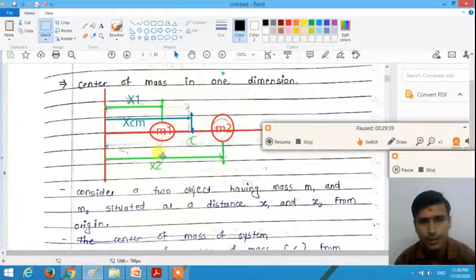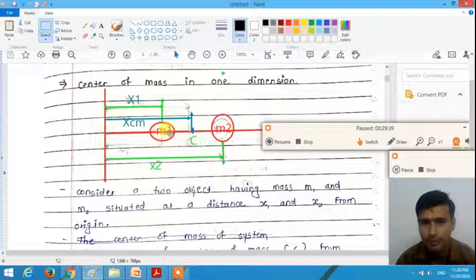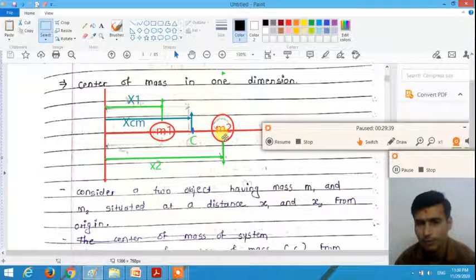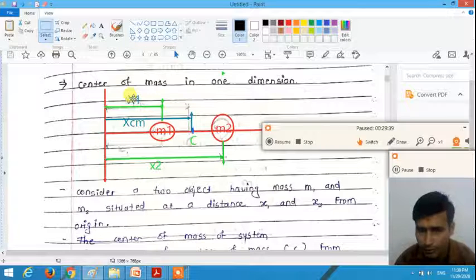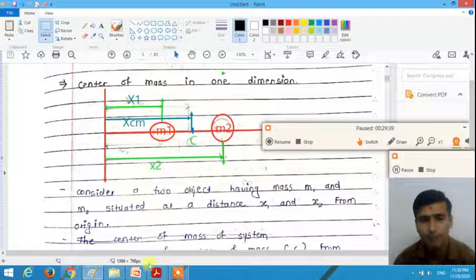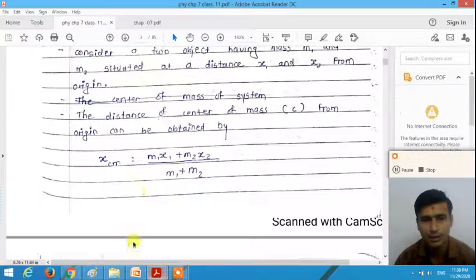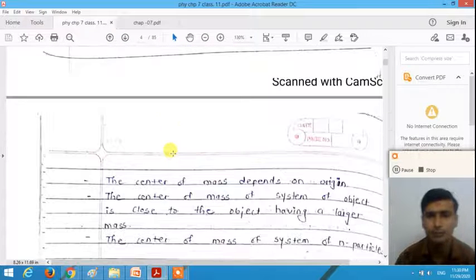So here, dear student, if the mass of the first object is located at a distance x1 and mass of the second object is located at a distance x2, the distance of the center of mass from the origin xcm is equal to m1 into x1 plus m2 into x2 divided by m1 plus m2. So this way we can calculate the center of mass of the two objects.